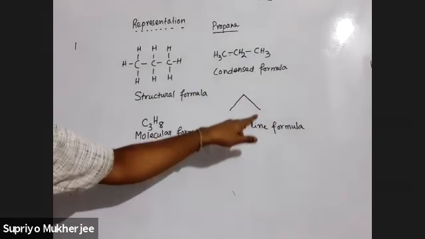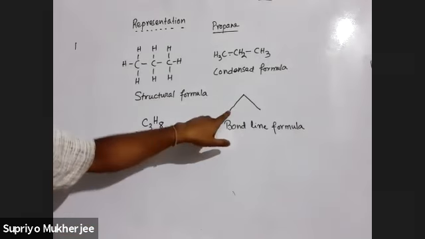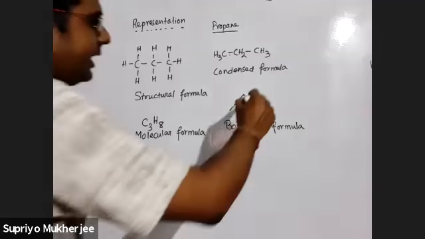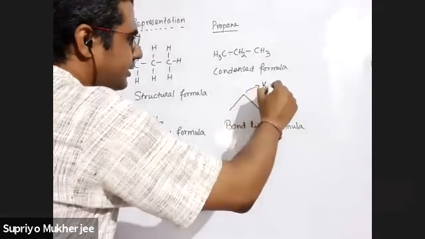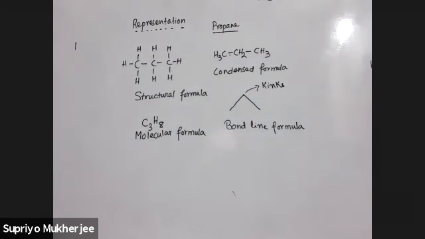And dots must be joined like this. If you draw a straight line, it will not be understood, because you have to find the kinks. 1 kink, 2 kink, 3 kink. These are called kinks. I hope you know that. Each kink will have 1 carbon atom. So this type of formula is called bond line formula.